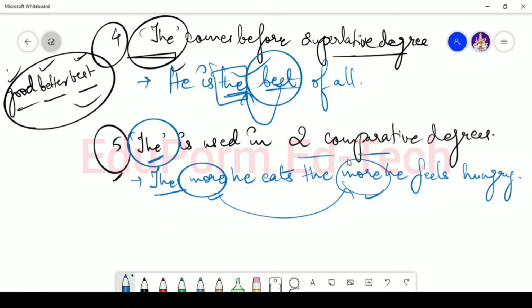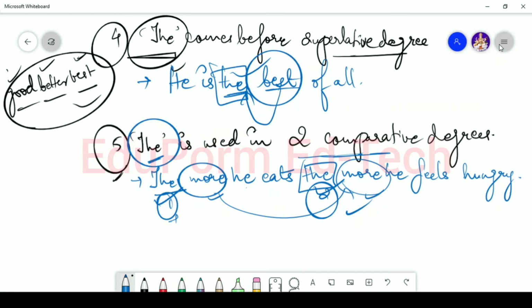So the will be used in case of a sentence having two comparative degrees, the and the. If a sentence has two comparative degrees, always remember that the definite article the is used.